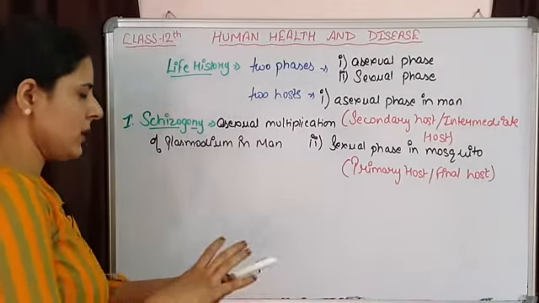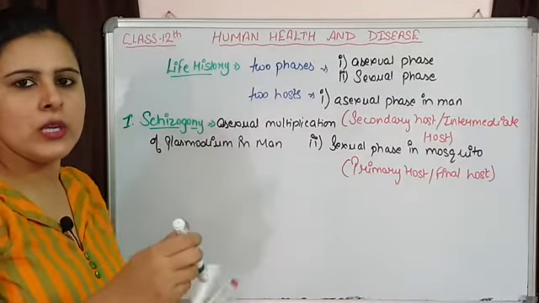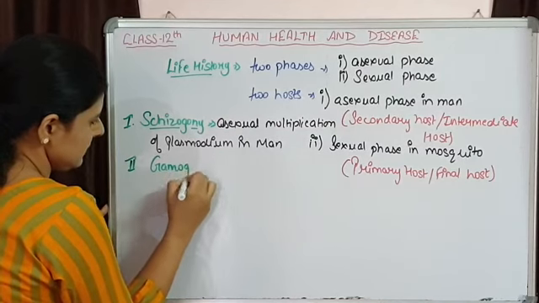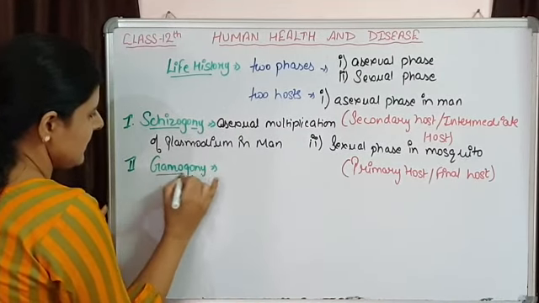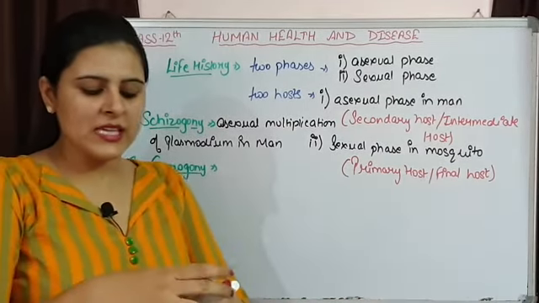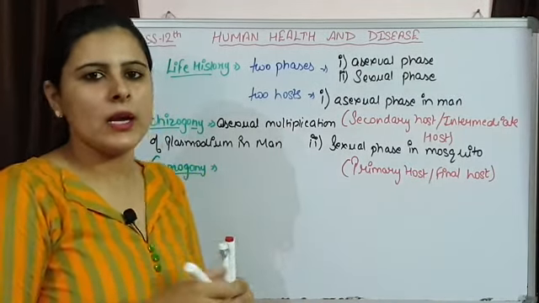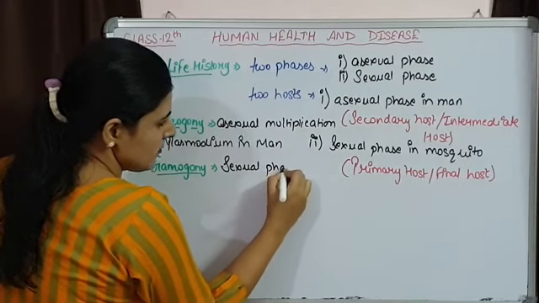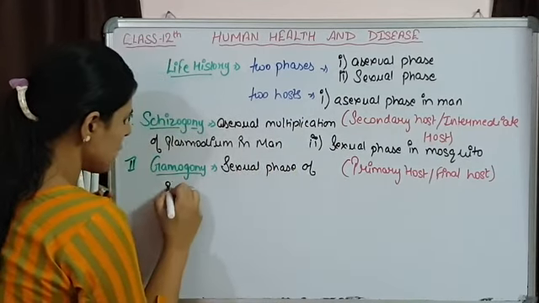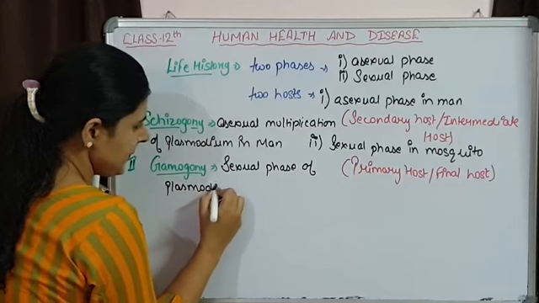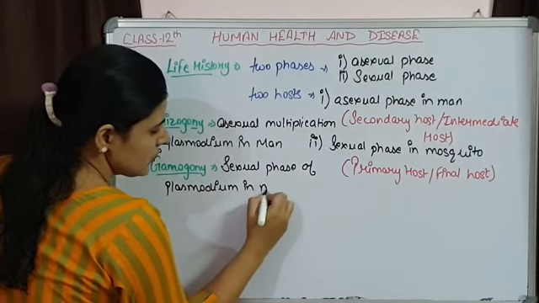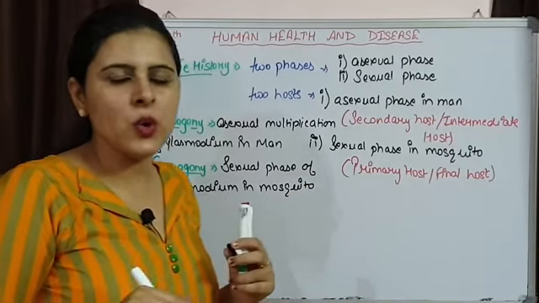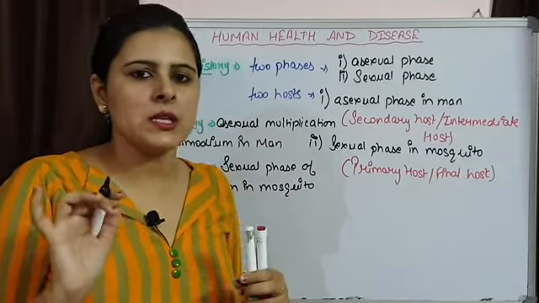The second phase that happens after schizogony is gamogony. Gamogony is the sexual phase that is going to occur in the mosquito. This sexual phase starts in mosquito and ends in mosquito only.